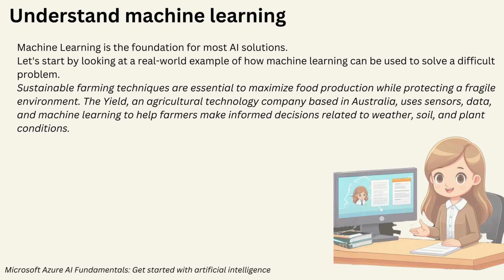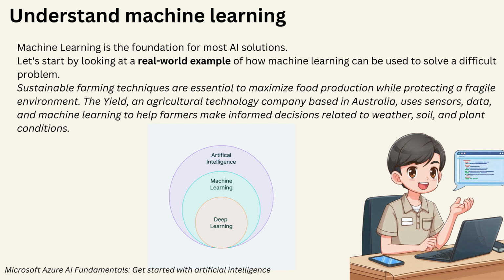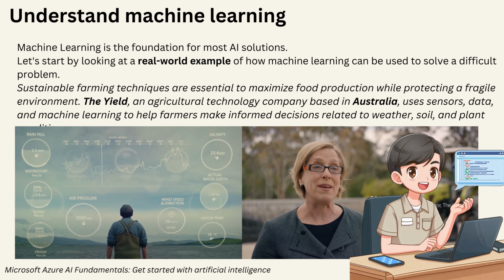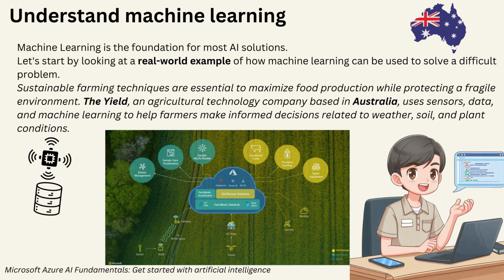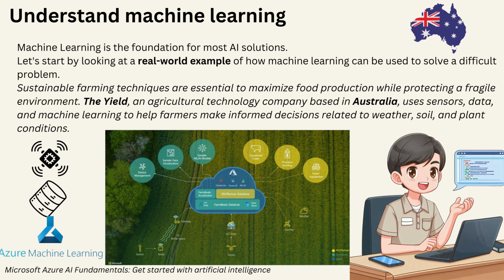Understand machine learning. Machine learning is the foundation for most AI solutions. Let's start by looking at a real-world example of how machine learning can be used to solve a difficult problem. Sustainable farming techniques are essential to maximize food production while protecting a fragile environment. The Yield, an agricultural technology company based in Australia, uses sensors, data, and machine learning to help farmers make informed decisions related to weather, soil, and plant conditions.